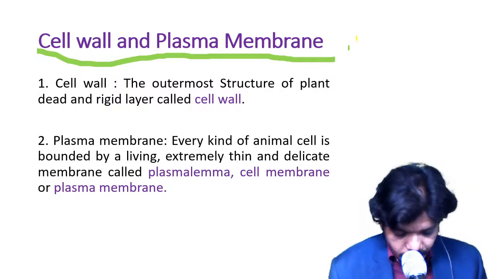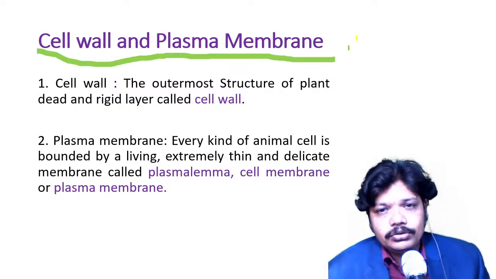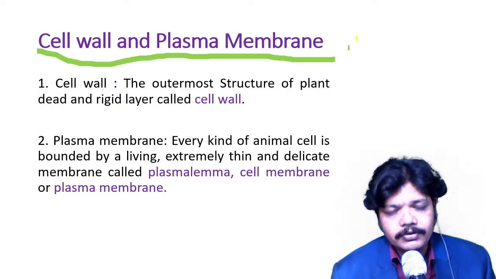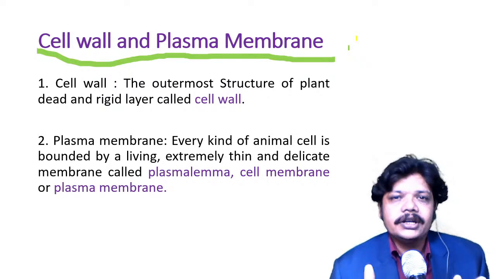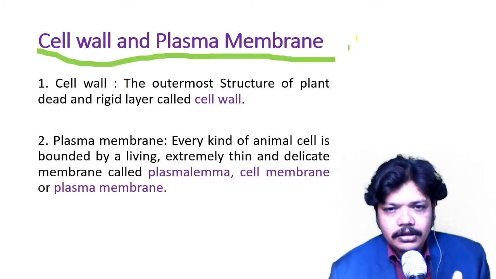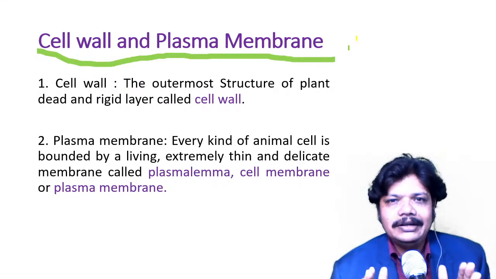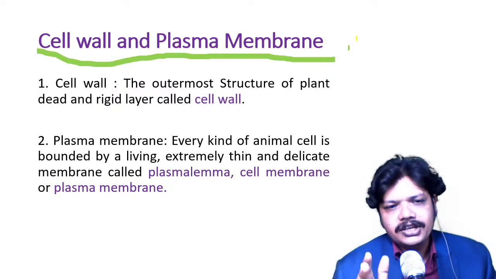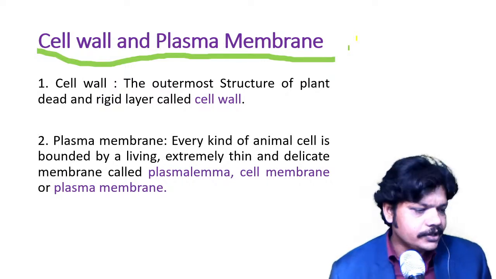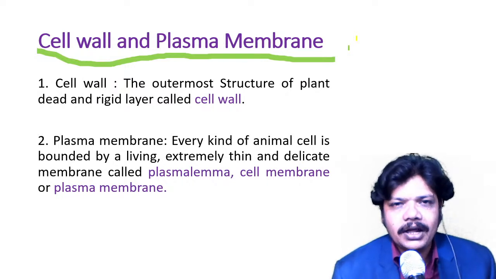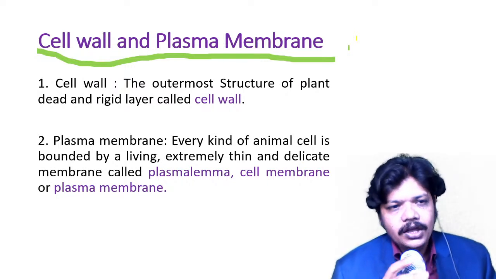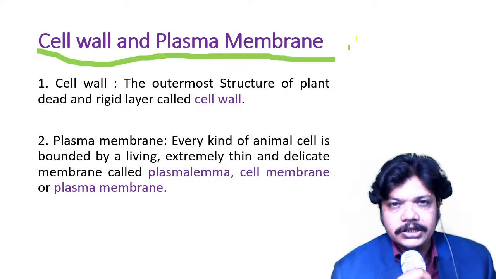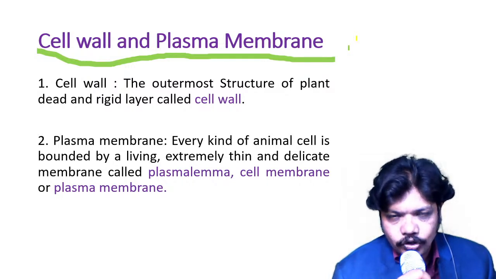See, there are exactly two types of cells differentiated. One is the animal cell and the second is the plant cell. Nearby study is the same, and functioning is nearly the same, but a little bit of difference is definitely there. And what the differences between plant cell and animal cell are, we are going to see right now. So in the very first, the cell wall heading is there. The word cell wall is not related to the animal cell at all.